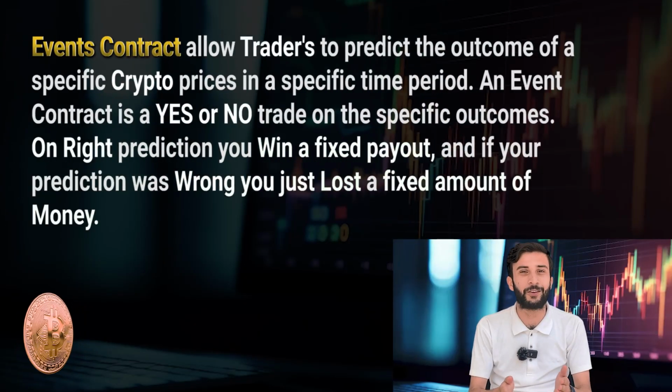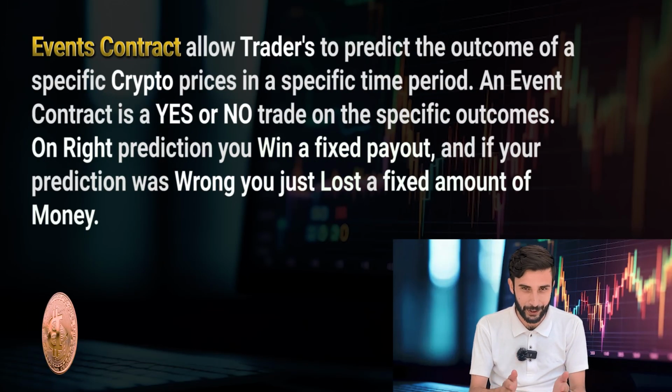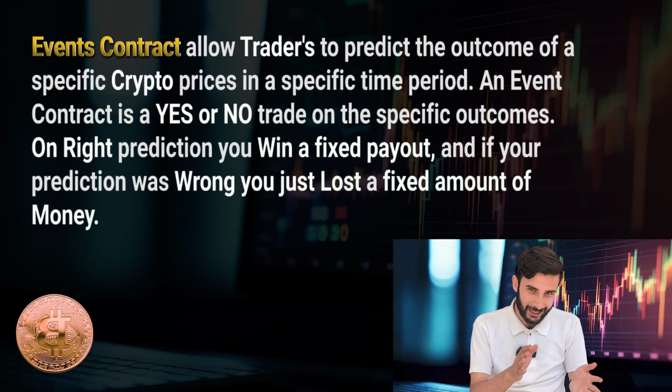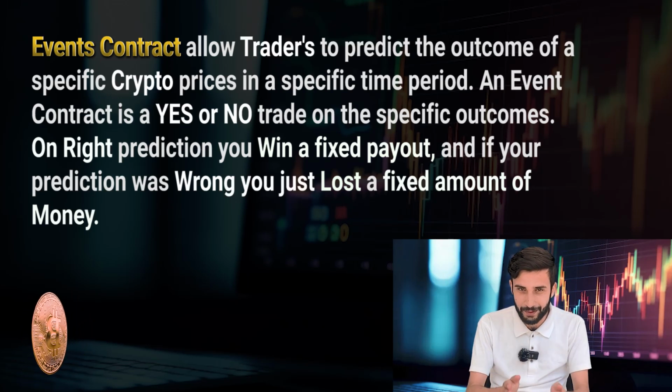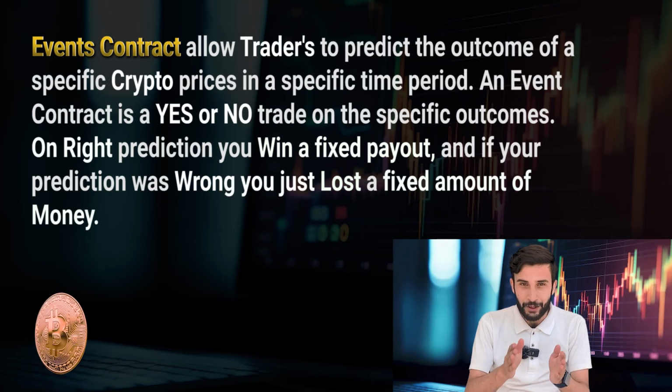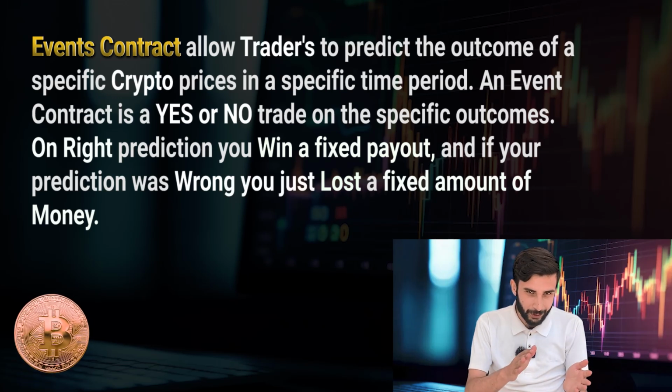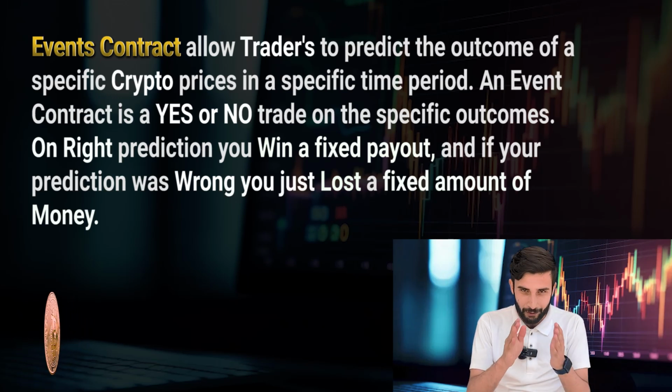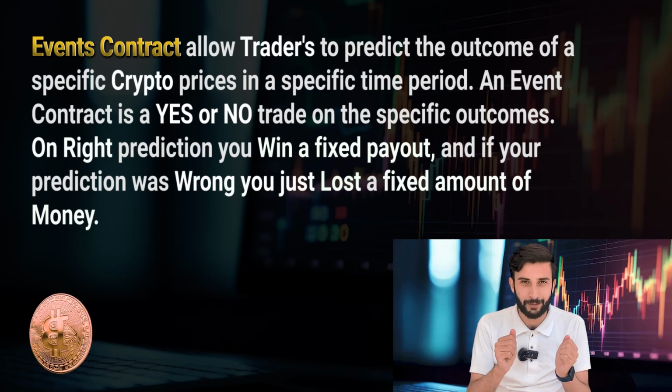An event contract basically allows traders to predict the outcome of a specific crypto price in a specific period of time. An event contract is a yes or no trade on specific outcomes, and if your prediction is right, you win a fixed payout, and if your prediction is wrong, you don't need to worry, you don't need to panic, you just lose a fixed amount of money.